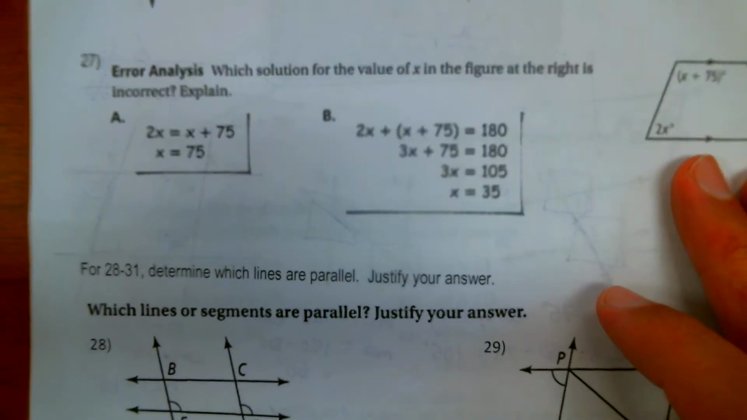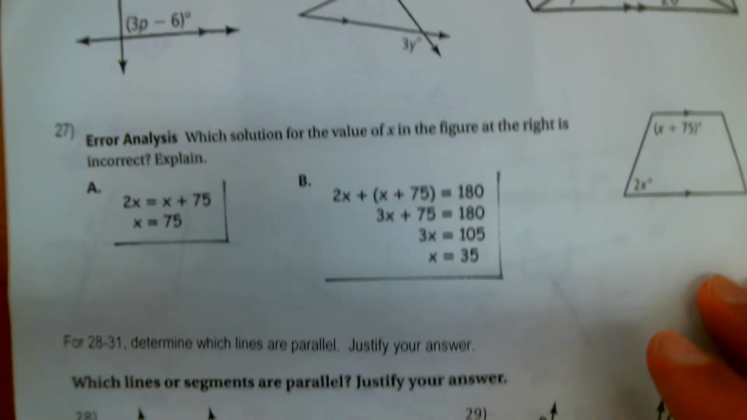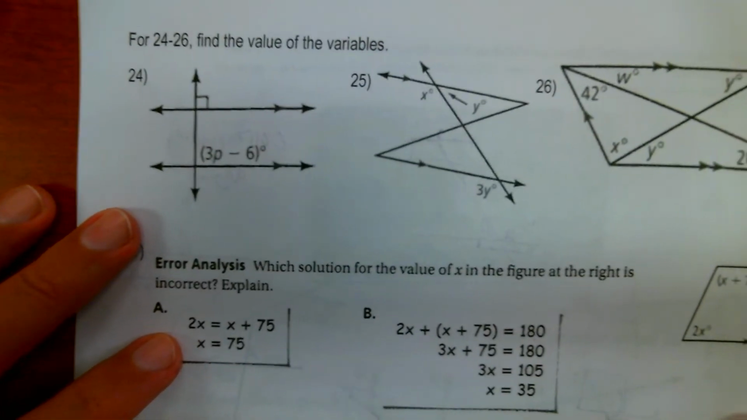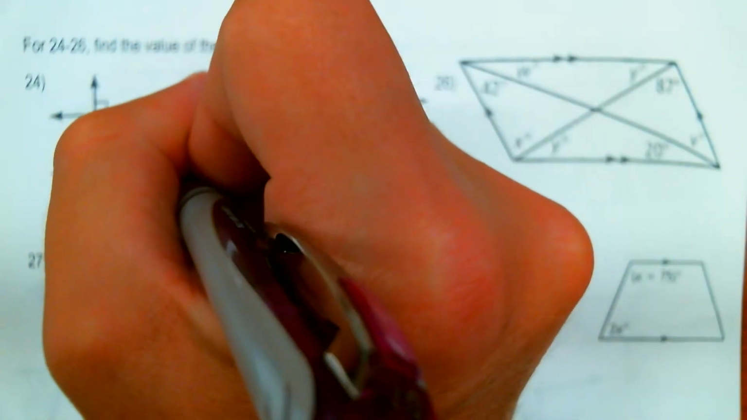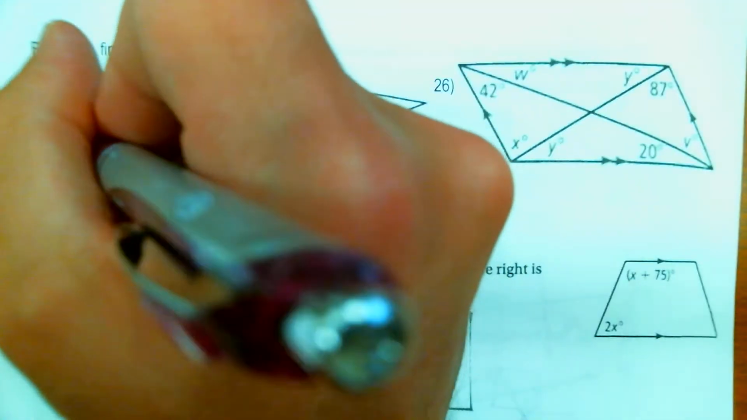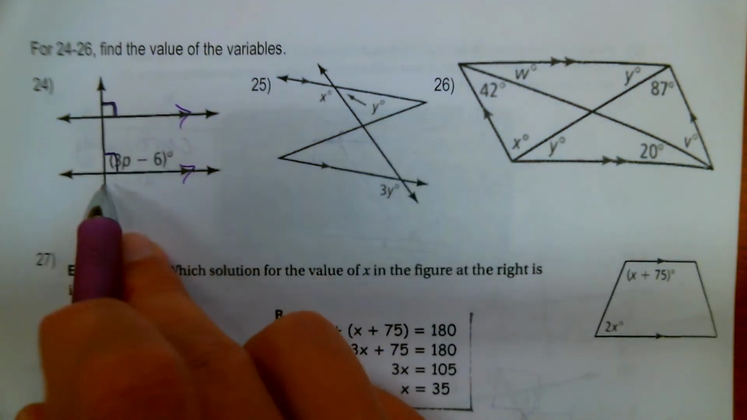Okay, 24. So in these problems, they're asking us to find the value of the variables. Slow this back a little bit. Okay, find the value of the variables. These two lines are parallel. So that means if that's a 90-degree angle, then this guy has to be a 90-degree angle. They're corresponding angles in the same position.